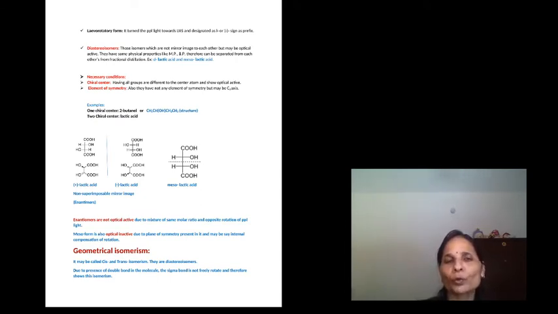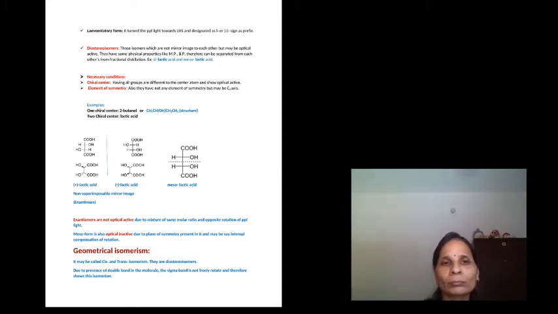When all the valencies are satisfied by different groups, it is called chiral, and they have no elements of symmetry, and they rotate plane polarized light in different ways, either to the right or to the left. Therefore, they may act as dextrorotatory and levorotatory in nature.